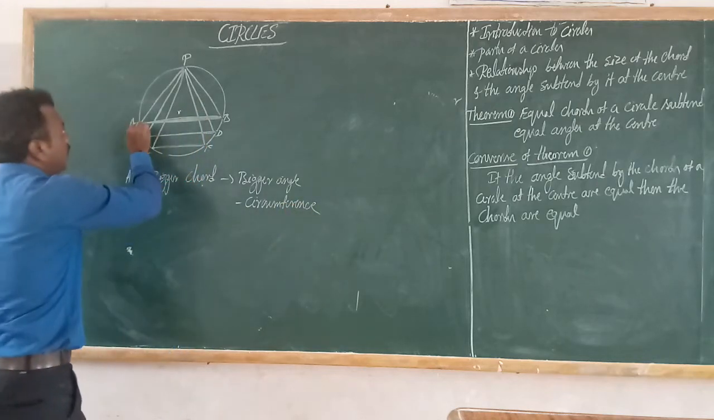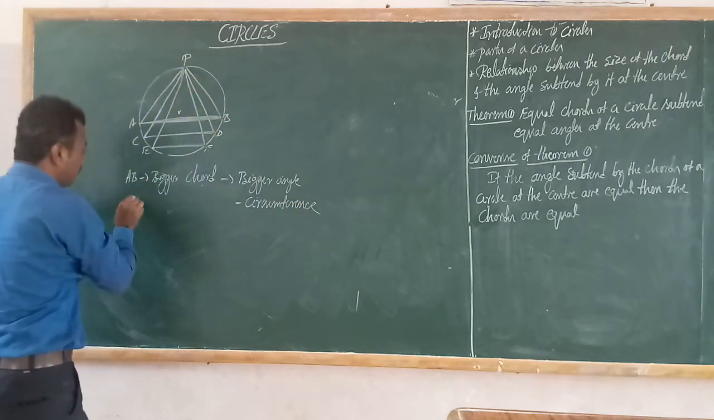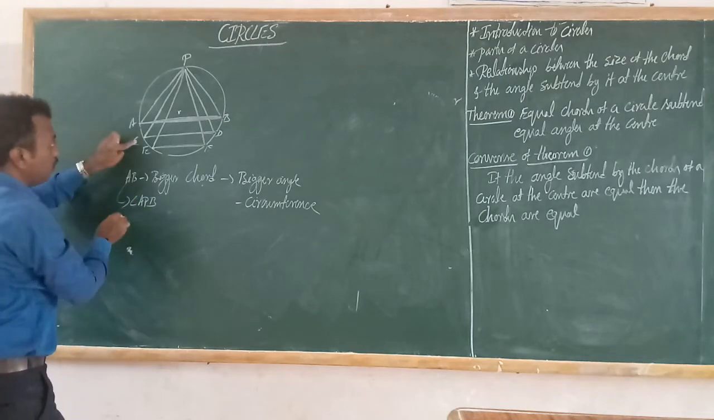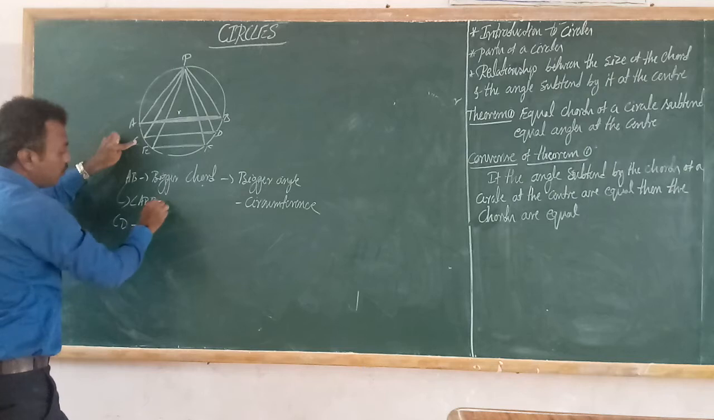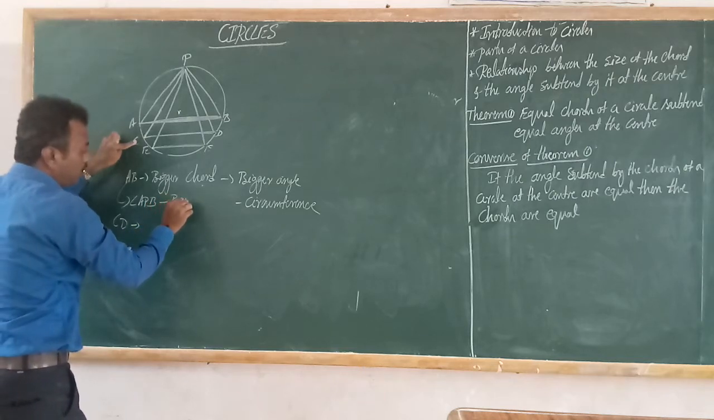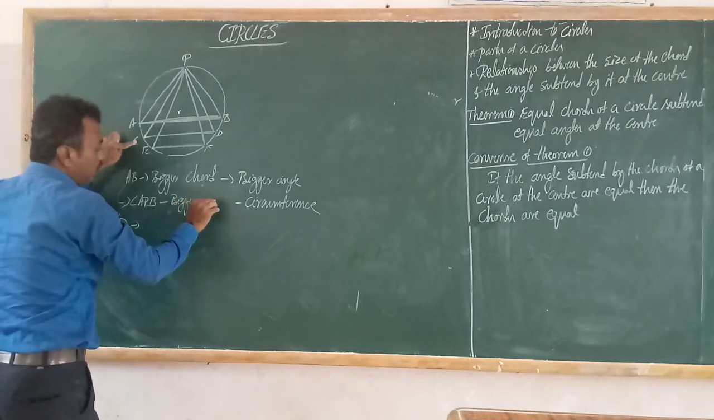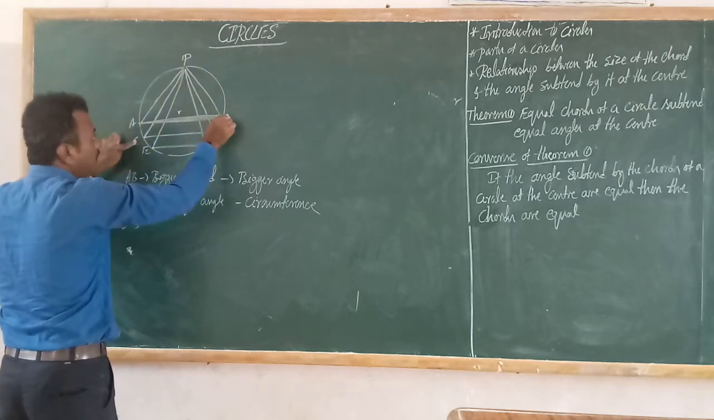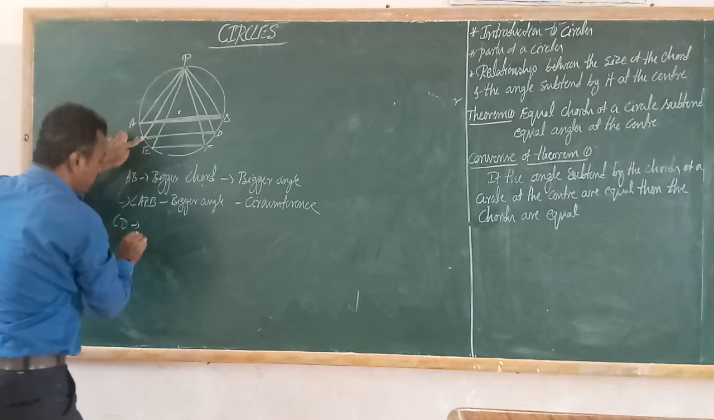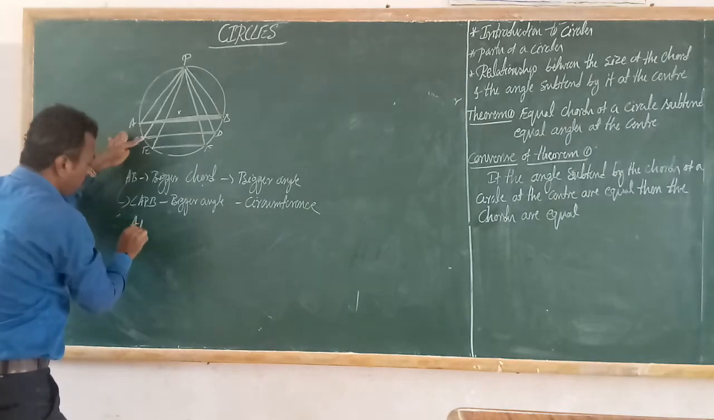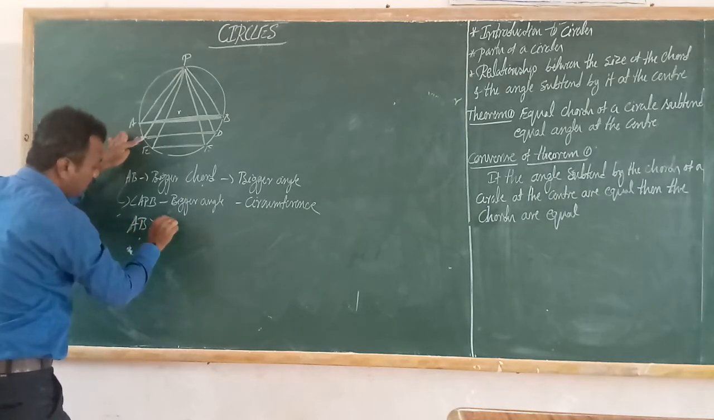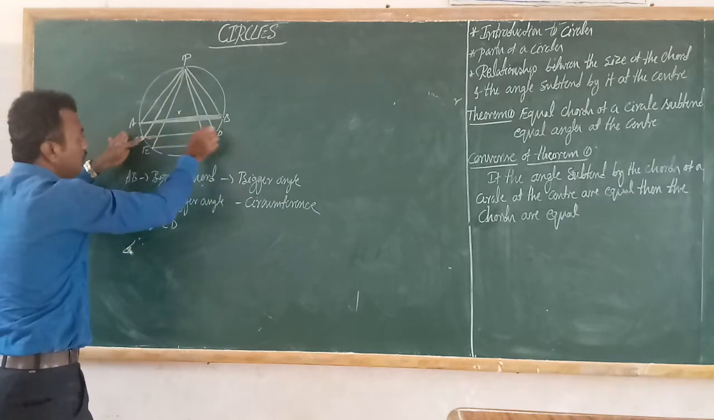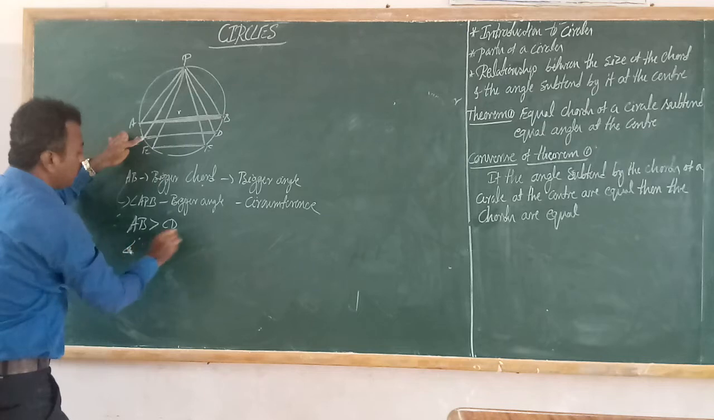See, APB. See, angle APB. AB is the subtended angle. Then CD. So this is a bigger angle. This is a bigger angle because AB is a bigger chord. That's why APB is a bigger angle. CD. See, AB is greater than CD. Therefore, the angle subtended at the circumference of a circle on CD.